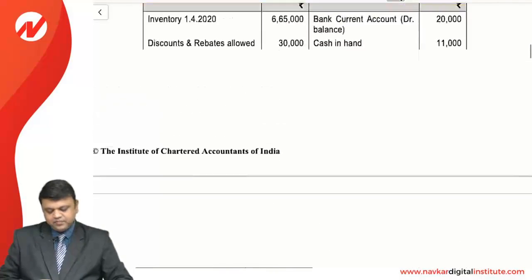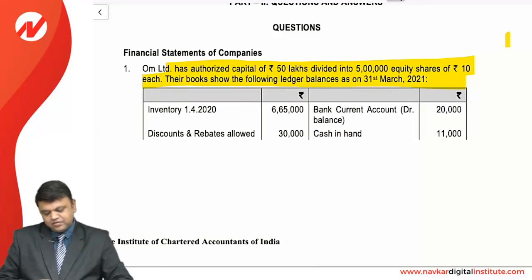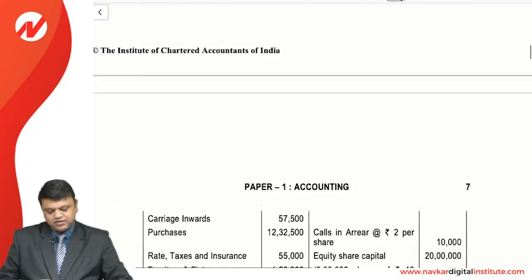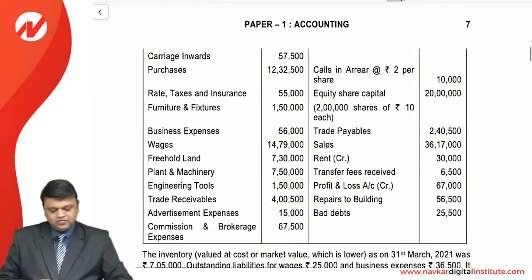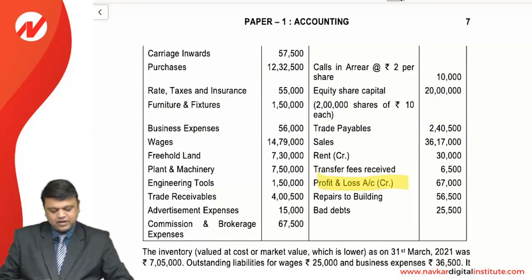This is nothing but the balances of the ledger, which we understand as a trial balance. Rent, transfer fees, profit and loss account credit balance, repairs to building, bad debts.